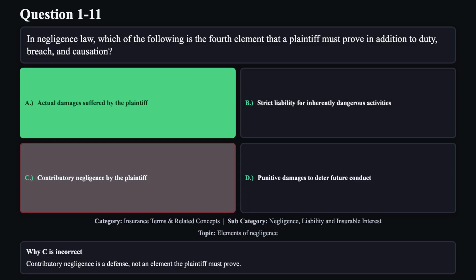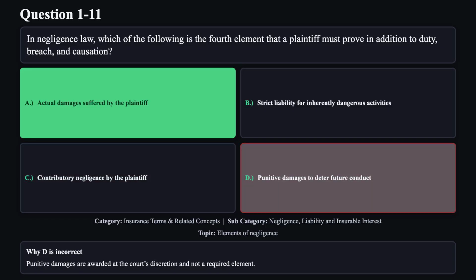Reason C is not correct. Contributory negligence is a defense, not an element the plaintiff must prove. Reason D is not correct. Punitive damages are awarded at the court's discretion and not a required element.